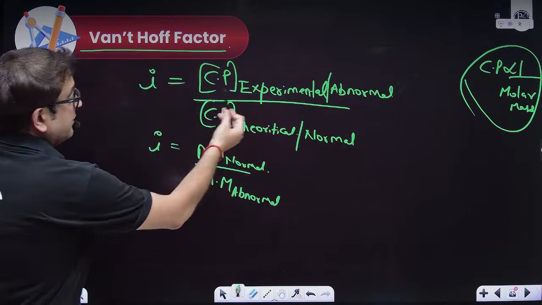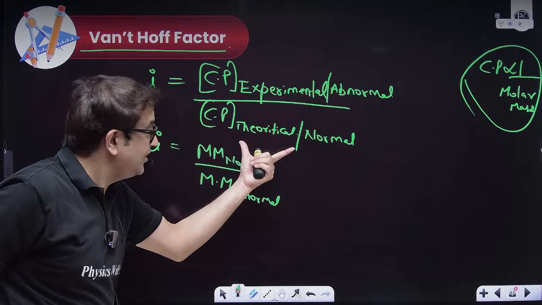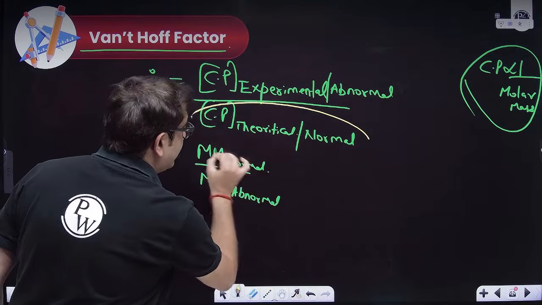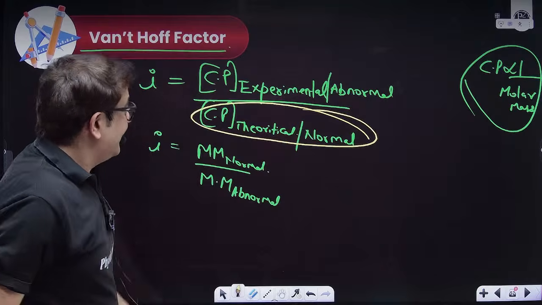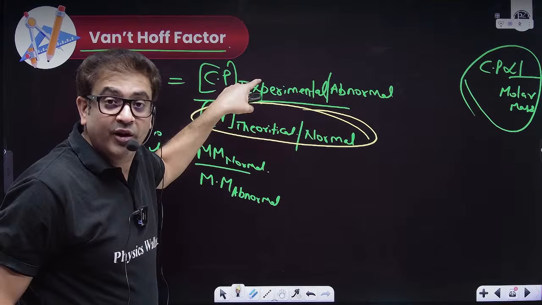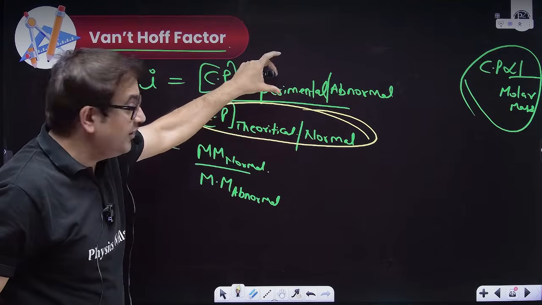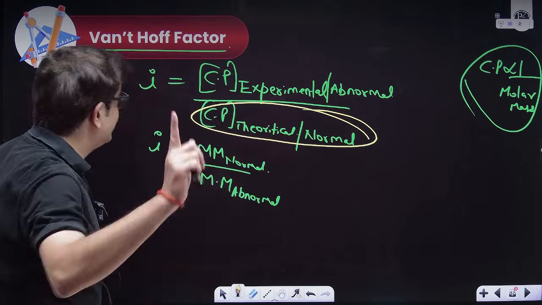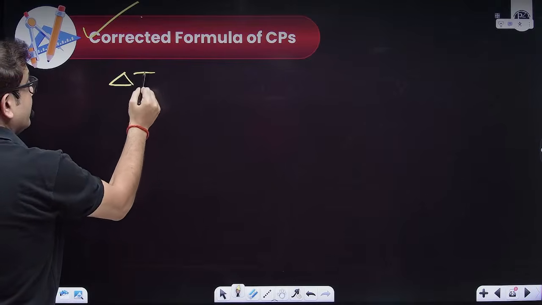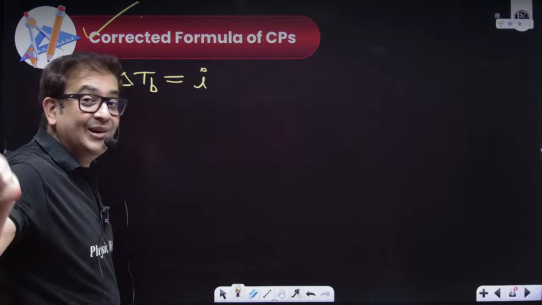Now sir, that means this is the actual value of colligative property and this is the theoretical value of colligative property. Theoretical values of colligative properties we have already derived. So the actual value of elevation in boiling point will be i times the theoretical value. Actual value of depression in freezing point will be i times the theoretical value. So let me write the corrected formulas of colligative properties. Elevation in boiling point will be i times the calculated formula.